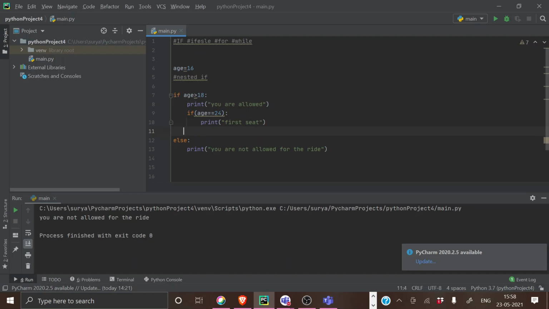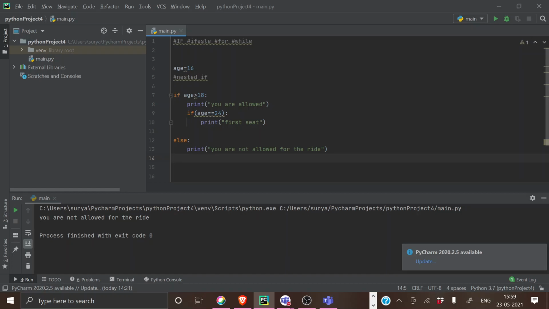We can use elif. Yeah, elif is a second condition. He is asking, can we use if inside this else condition? That is not possible. You can only use else if, right? In this condition, it will be over. Else if is a different condition, you don't confuse it. Elif is a second condition. Else is the last condition. Okay, got it.